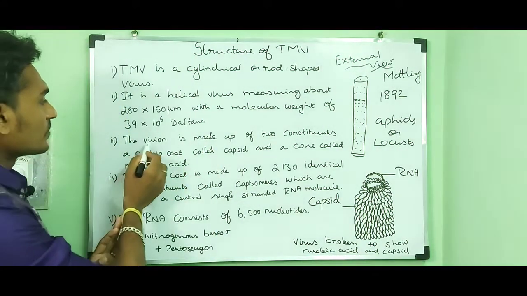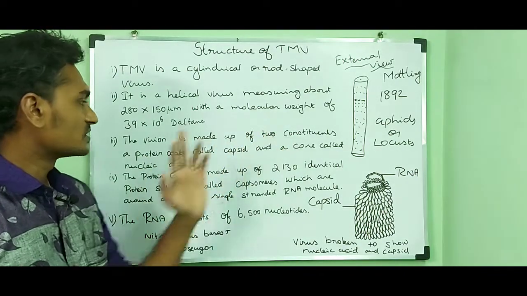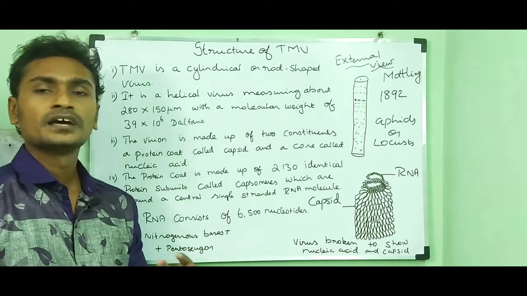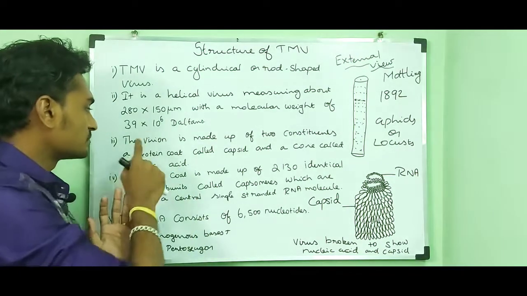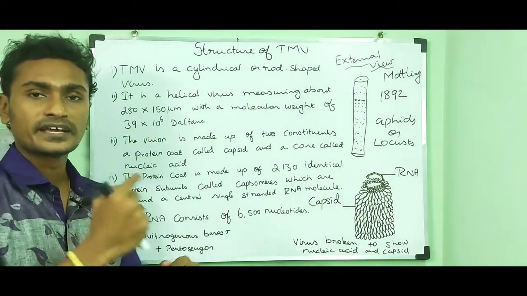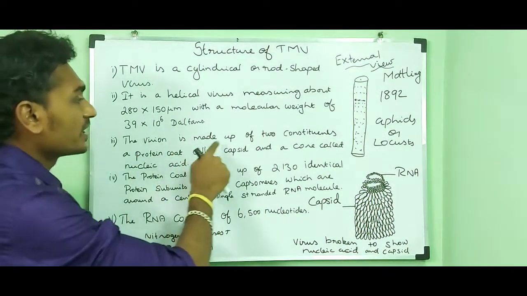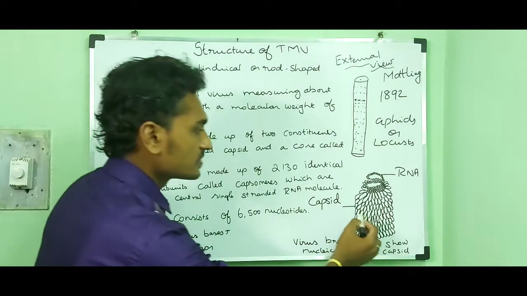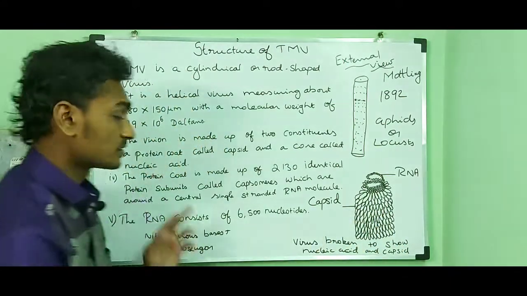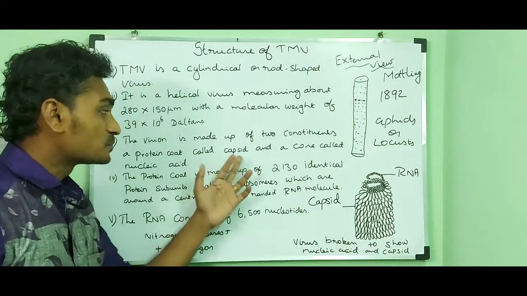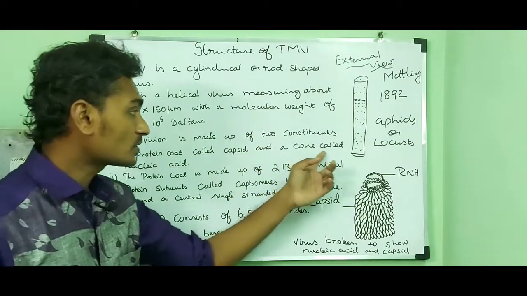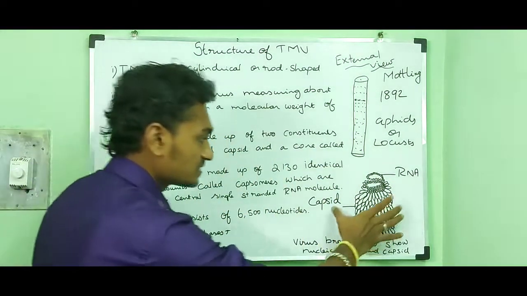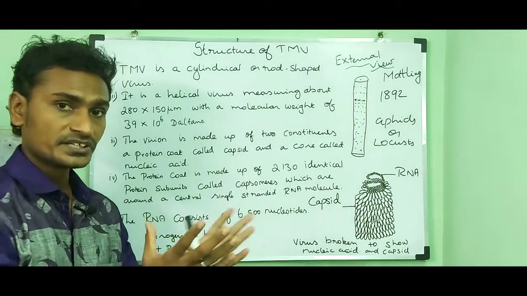Then the virion is made up of two constituents. What is called a virion? What is the difference between virion and virus? I am going to explain the difference between virus and virion in my next video. So the virion is made up of two constituents: a protein coat, called the capsid, and a core called the nucleic acid, that is the genetic material. Capsid is nothing but the protein coat.